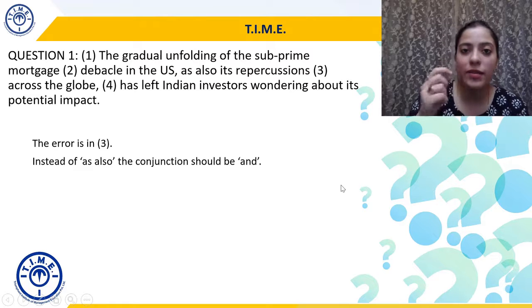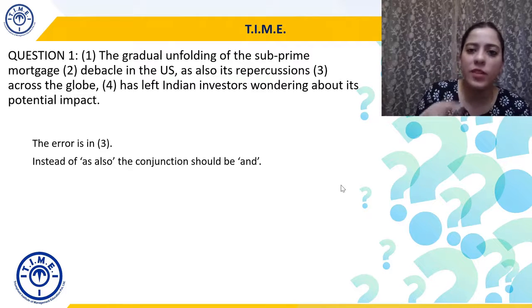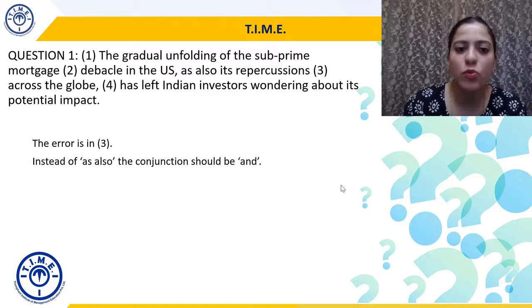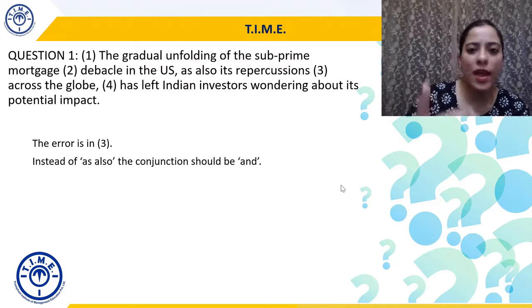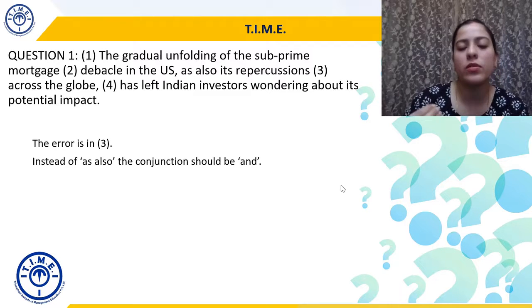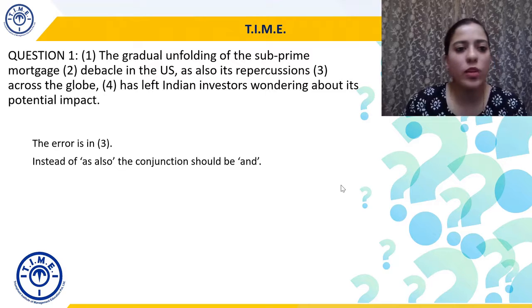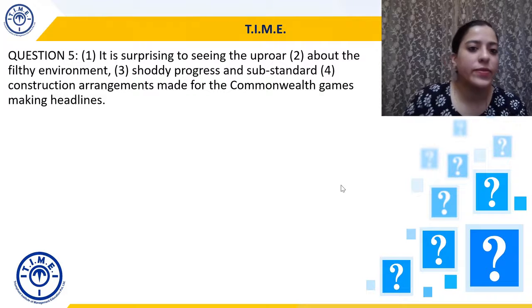So the error is in part 2. आपको एग्जाम में सिर्फ 2 पे टिक करना है, right? If there are options given below, you just have to tick at 2. You don't have to tell the substitute. But since this is a discussion, we'll also discuss what has to be removed or added or edited. Okay, moving to question 5.